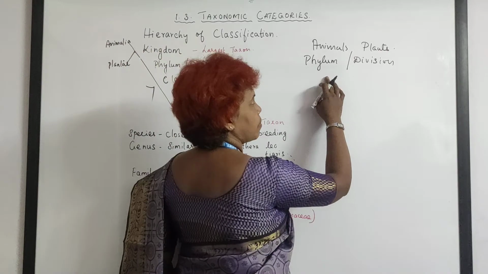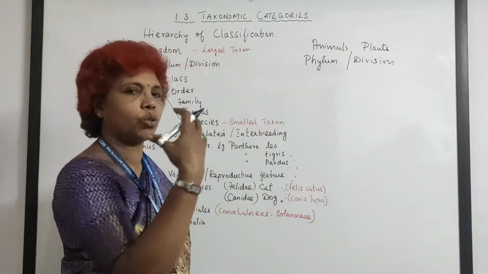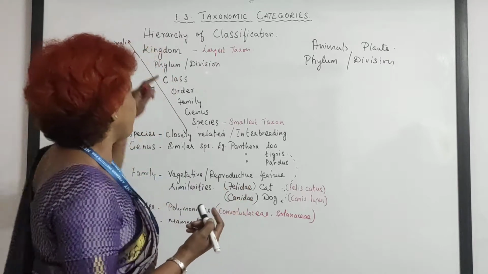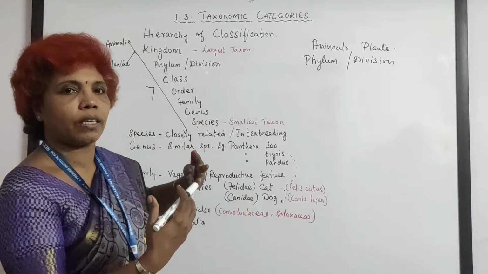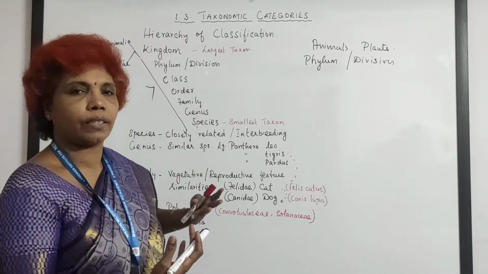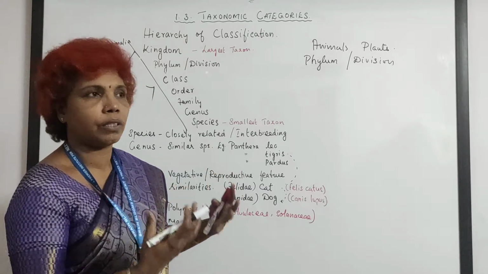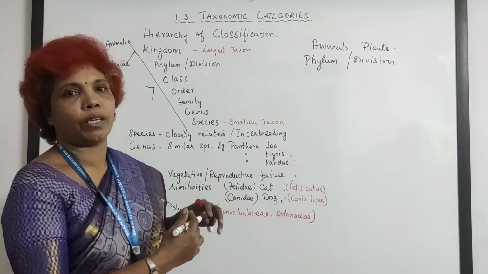But at times, when the classification goes on, you cannot say straight away from kingdom to phylum, and the next thing is a class. Sometimes the diversity of a species might bring out some changes.